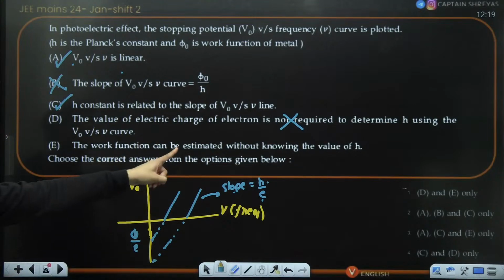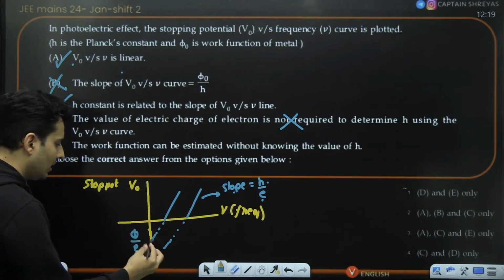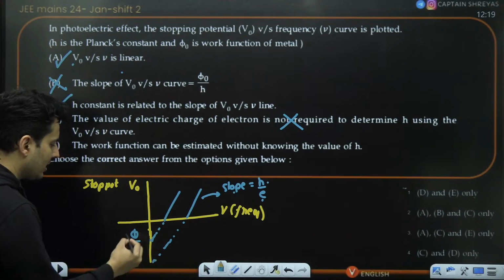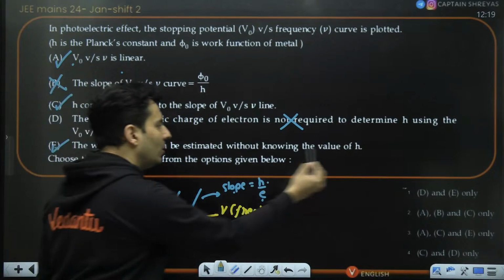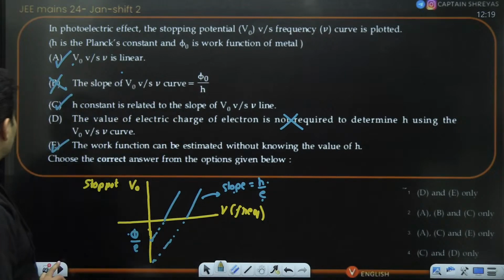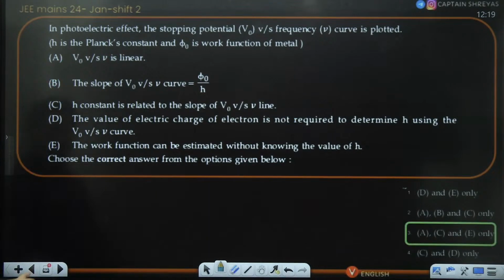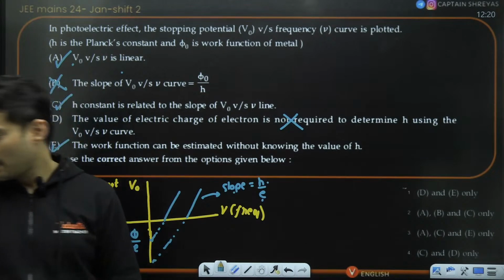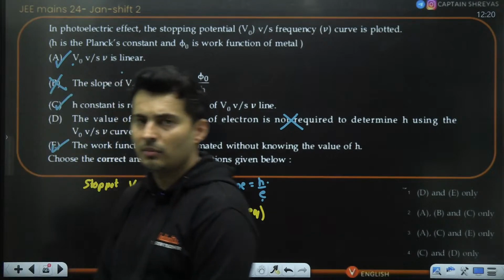The work function can be found out without h. Yes. In this graph, if I know this intercept and the charge, I can find the work function without even knowing the value of h. So A, C, and E. Yes, that is the correct answer. Perfect. So these were some of the questions, guys, which we have solved.